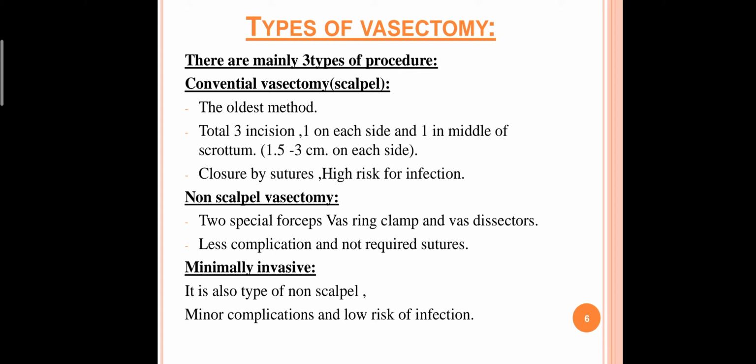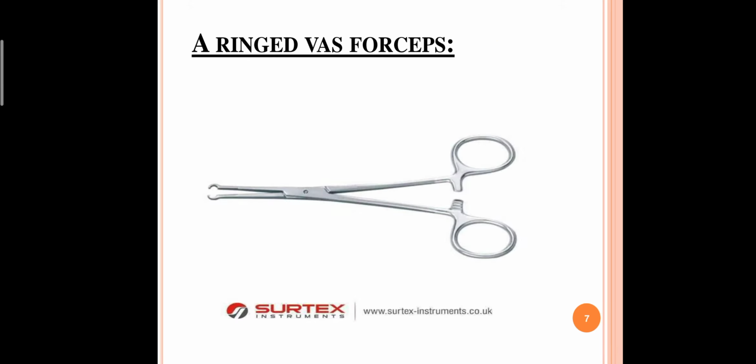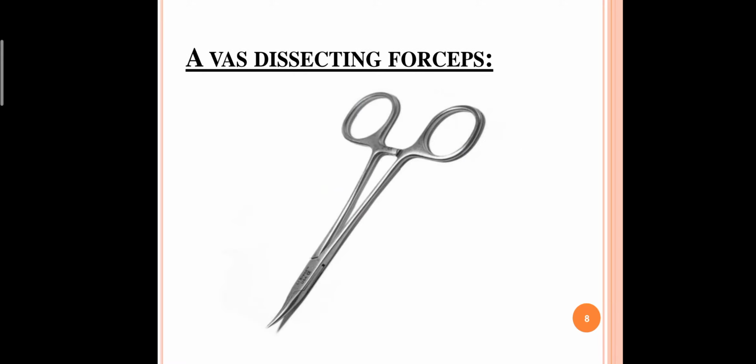Now I'll show you the instruments. One is this, a ringed vas forceps, and another one is the vas dissecting forceps. These are the two forceps used for non-scalpel vasectomy. There is no need for any suturing.